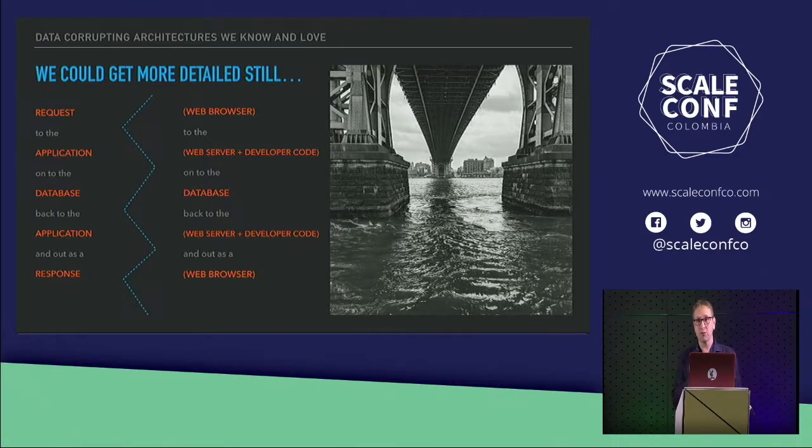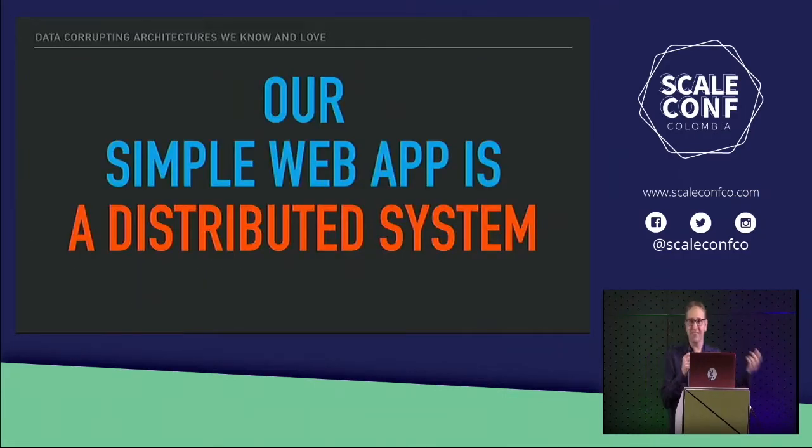Probably most folks in this room have worked with something that looks like this. Probably most folks in this room are going to potentially introduce data corruption like we're going to talk about. Don't worry if you have, because I've done it many, many, many times. Our simple web app is a distributed system. It's crossing machines. It's crossing from one process to another. We have it at minimum: we have our web app, we have our browser, we have the database.